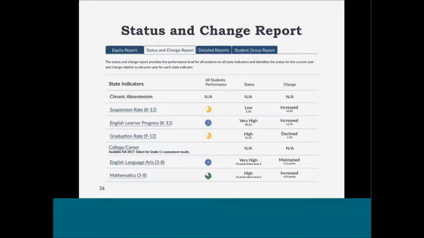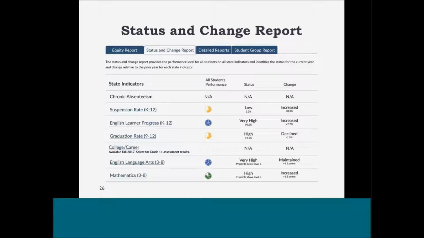The status and change report provides the data used to calculate the performance level color. The narrative above the number corresponds to the respective 5x5 color grid available on the CDE Accountability website, which is different depending on the indicator, and in some cases, grade span for suspension only. This is especially important for the suspension rate because, unlike all of the other indicators, the goal is to get to very low, as seen in the example above.